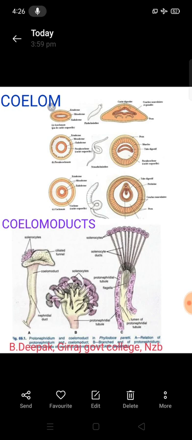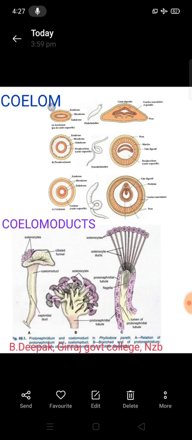Now the second one is the coelomoduct. Certain tubes found in the segmental organs are called coelomoducts. There are two derivatives from the different segmental organs. First one is the coelomoducts, which are derived from the mesoderm.